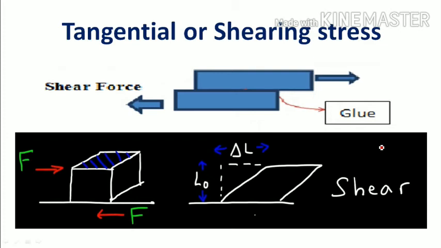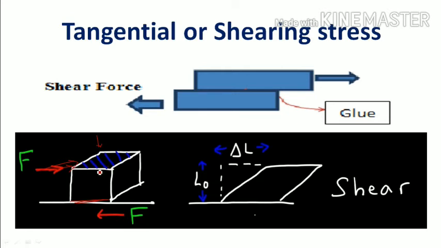Now we have seen the longitudinal stress. Now if you observe this body, this is a cube, some solid body which is fixed at the bottom side. Now I am applying a force tangential to the upper surface. Previously we applied a force in the perpendicular direction. Now we are applying force in the tangential direction.